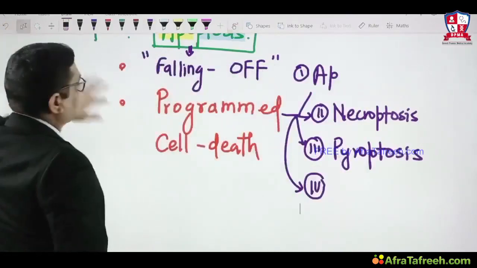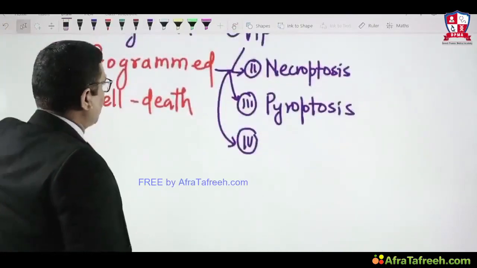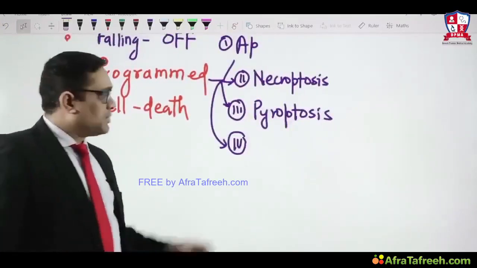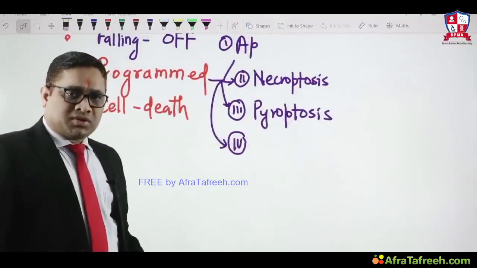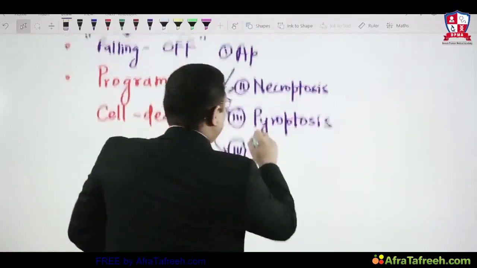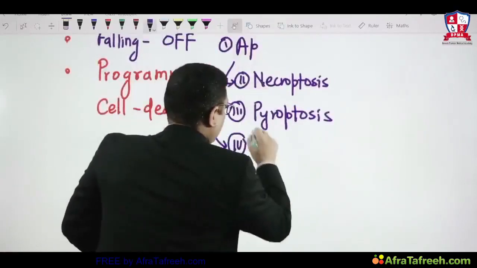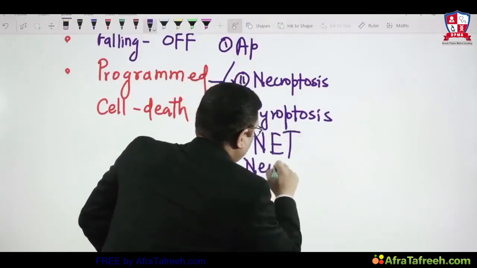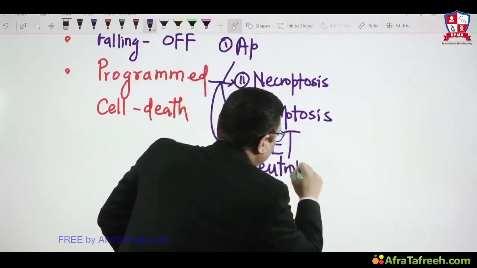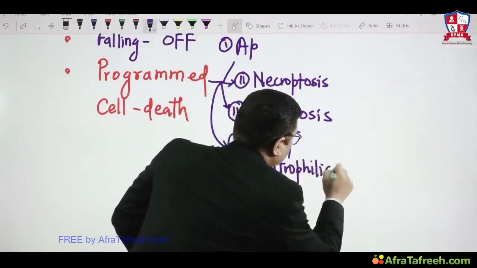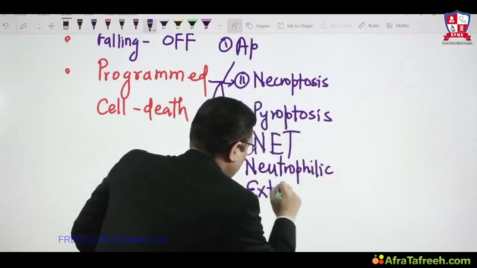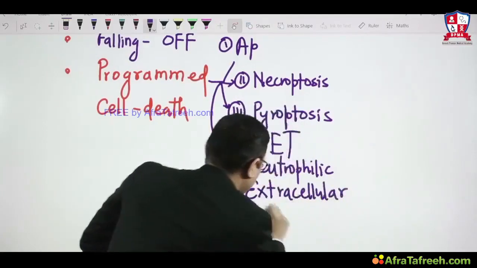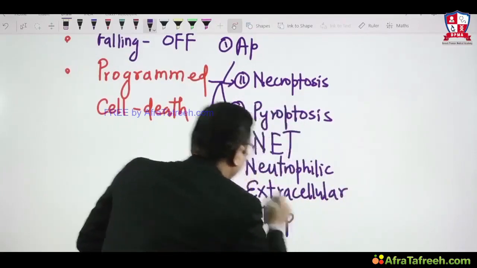Another important thing which we should keep in mind, because whenever you are going to write a PGI exam or AIIMS exam, the examiner may keep this kind of question: what about neutrophilic extracellular trap? Neutrophilic extracellular trap is the full form of NET.